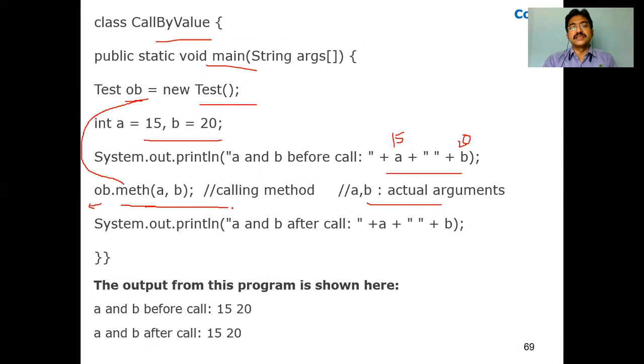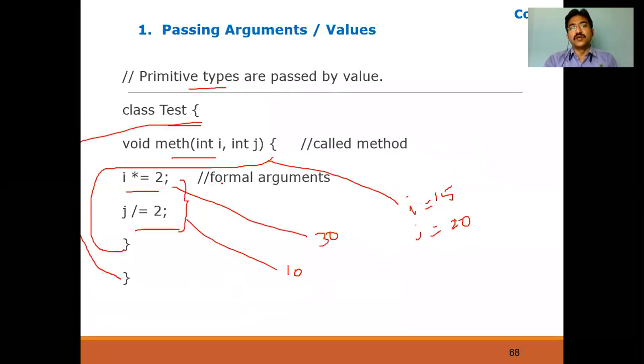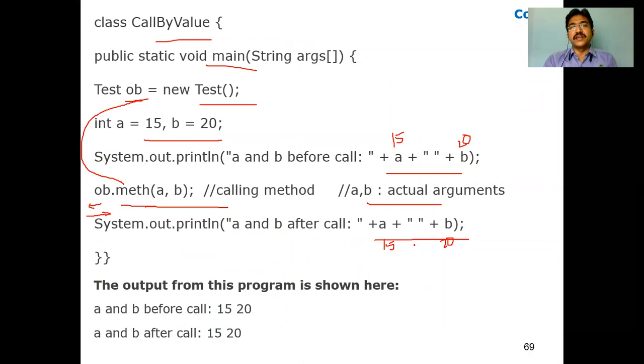Now once it is completed, it will come back to here. Again the control comes back to this one. Now system.out.println of A and B after the call, both are going to display. Now what is the A value here and what is the B value? It's the same, 15 and 20, because we have changed them here itself. Whatever changes you have done are only reflected in this local body. If you display here itself system.out.println of I and J, it will display I value as 30 and J value as 10. But here you are going to display A and B values.